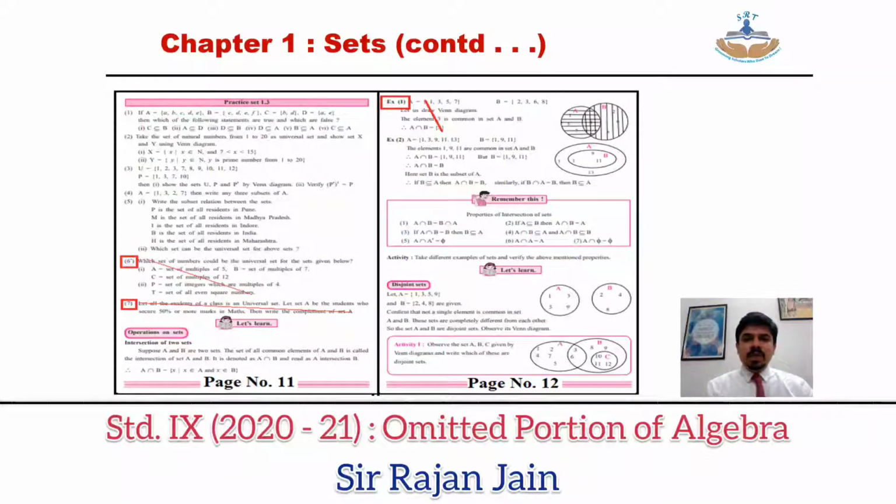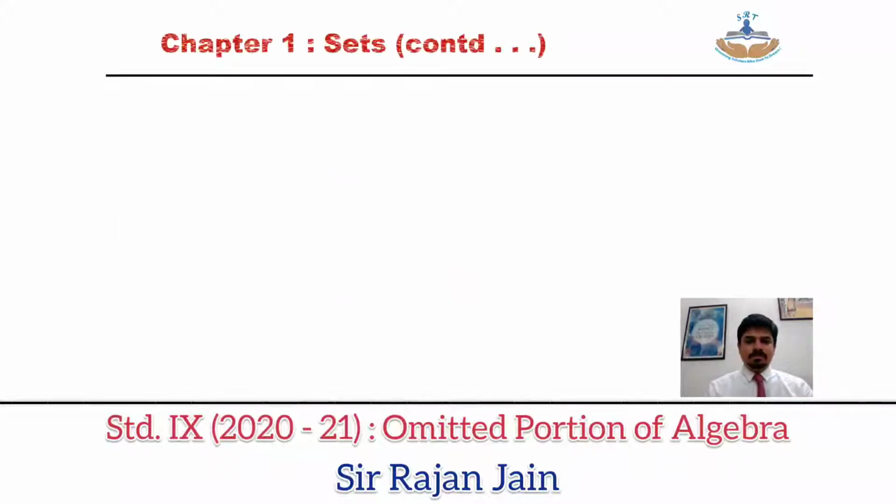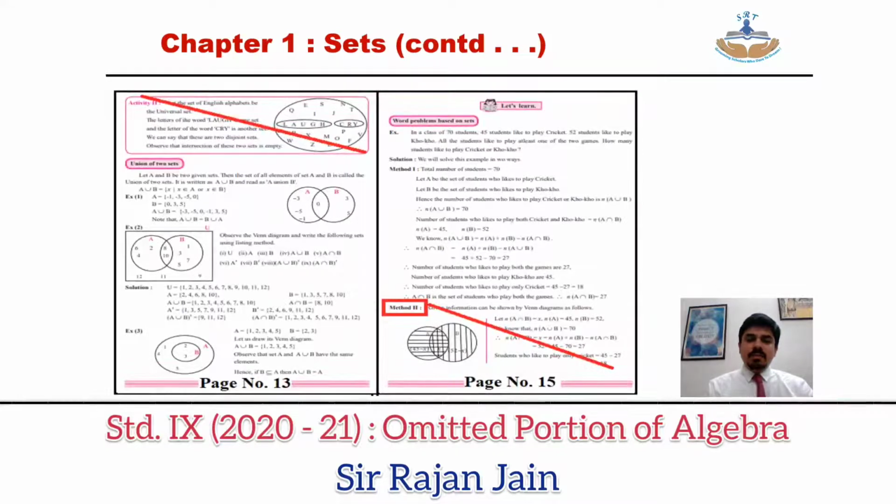Then come to page number 11 in your textbook. On page number 11, practice set number 1.3, question number 6 and question number 7 are omitted. Then on page number 12, at the top of the page, solved example 1 is omitted. Solved example 2 is not omitted, that is there. Only the first solved example is omitted.